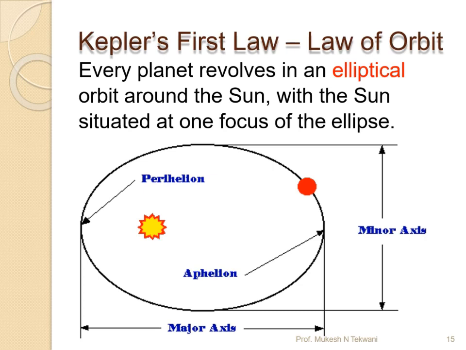Every planet revolves in an elliptical orbit around the sun, with the sun situated at one focus of the ellipse.